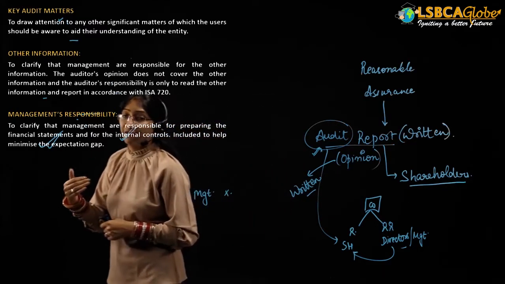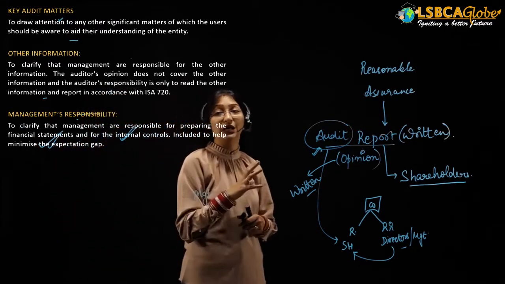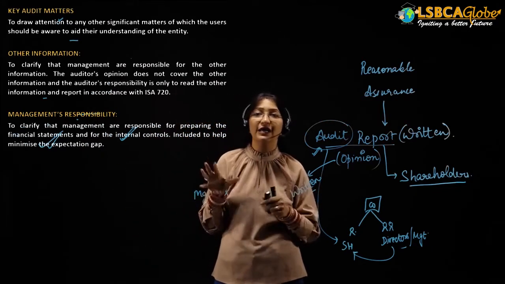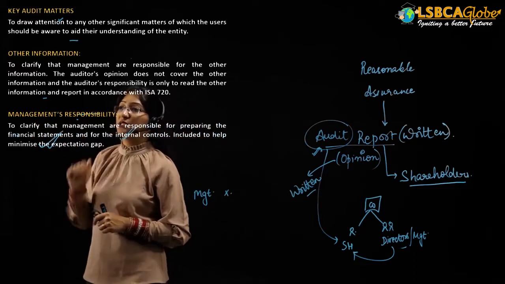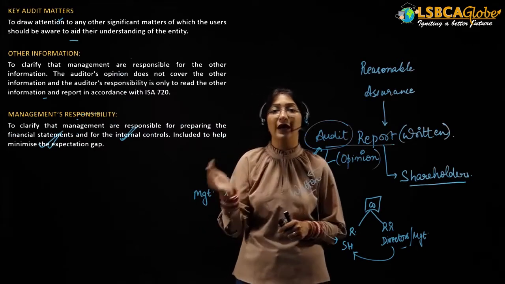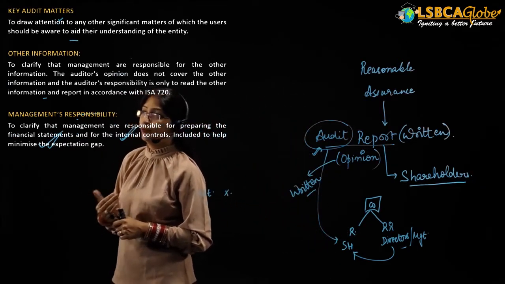Okay, to clarify that the management is responsible for the other information, the auditor's opinion does not cover the other information, meaning the auditor is not providing an opinion on the other information. The auditor's responsibility is only to read that other information, and not to find evidence and not to provide an opinion on it. Clear?